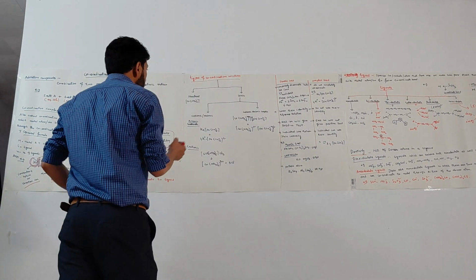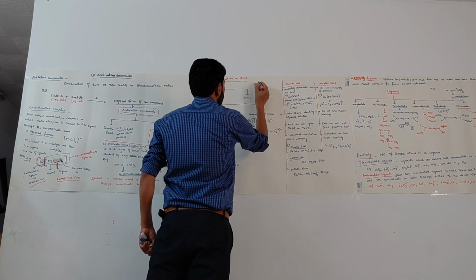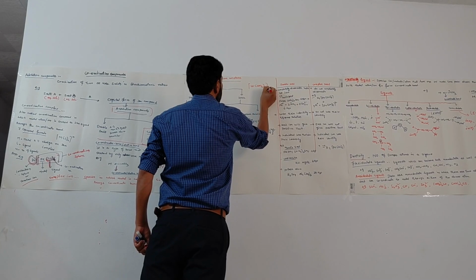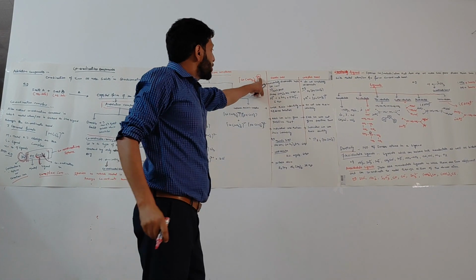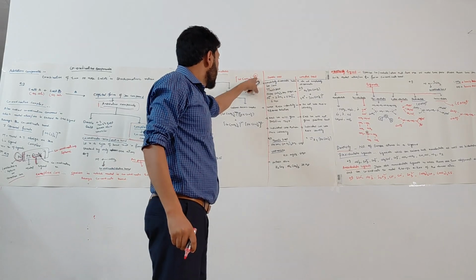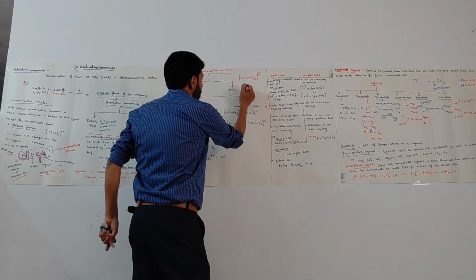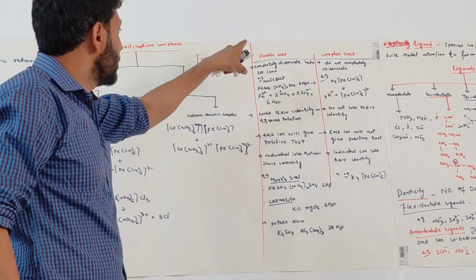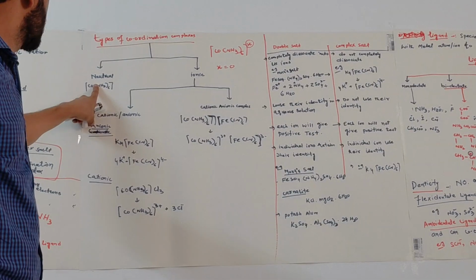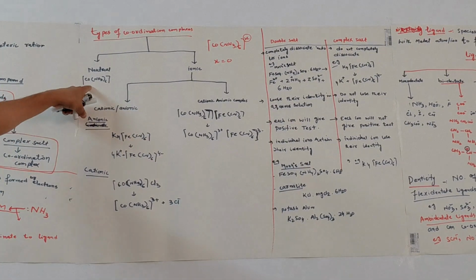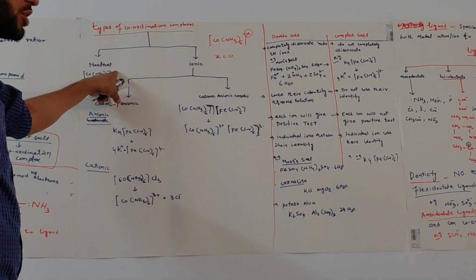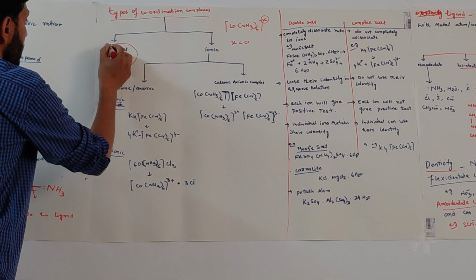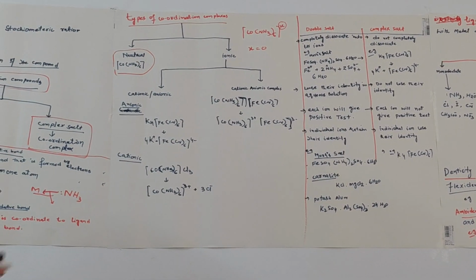For example, if I talk about this charge, I am taking one example, Co(NH3)6. This X represents the charge on the complex. If there is no charge, if the value of X is equal to 0, that means the complex has zero charge. Then those complexes are called neutral complexes. For example, I have given one example here, Co(NH3)6. There is no charge on the complex, so we can say that this complex is a coordination complex, a neutral complex. Okay. Now moving to the ionic.